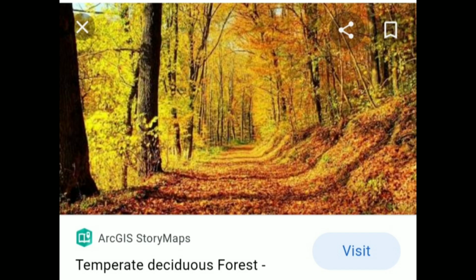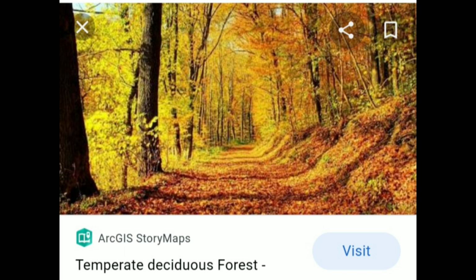These trees are not very tall, they have broad leaves, and the trunks of the trees are very thick. They survive even at 0 degrees temperature, and they have a particular season in which they shed their leaves, that is autumn. Some of the main varieties found here are maple, ash, Douglas fir, birch, redwood, and poplar. This is all about the temperate deciduous forest.